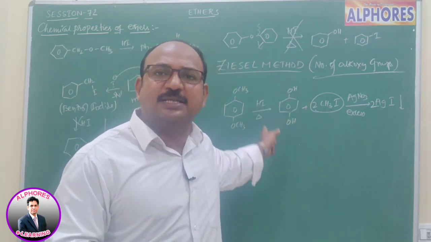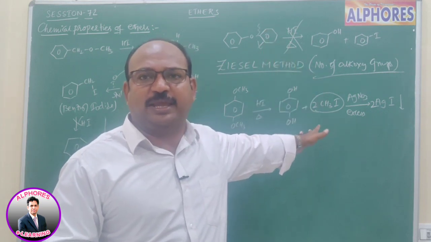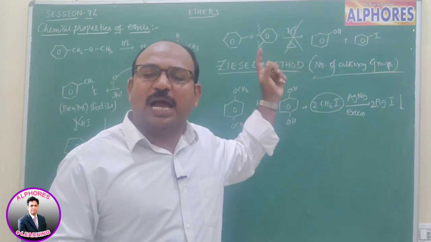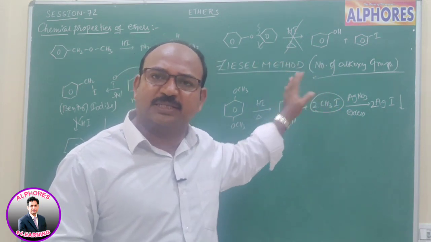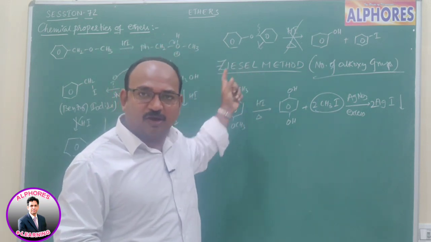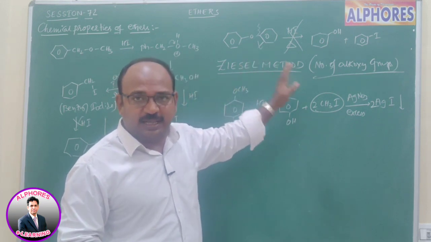Only when the ring consists of alkoxy groups, even with excess HI, phenols are not going to convert into iodobenzene. That's why phenol remains as such. So in the case of a ring with alkoxy groups, upon reaction with HI, we get alkyl iodides.